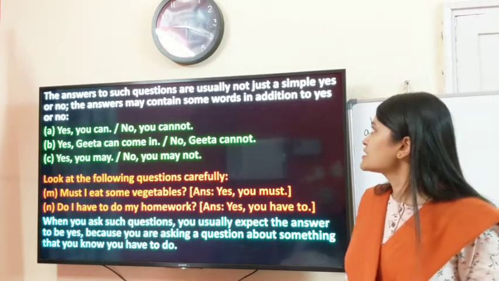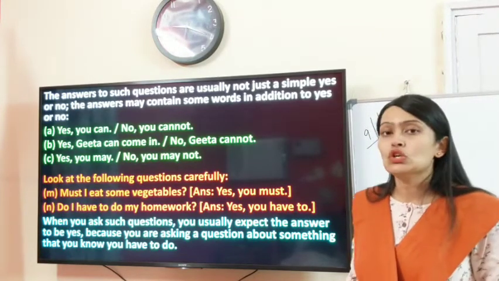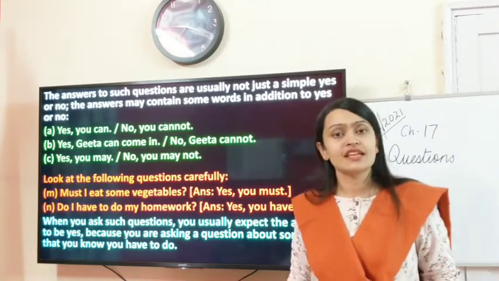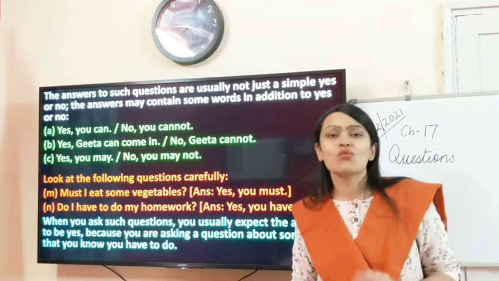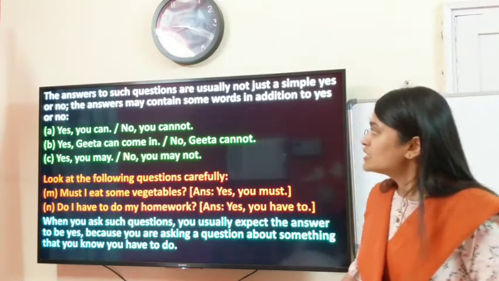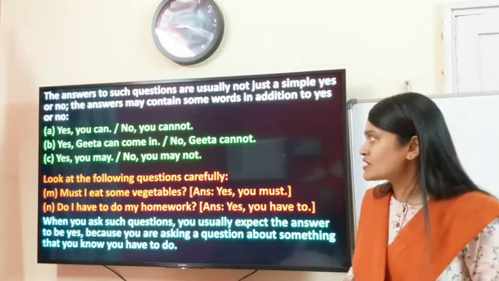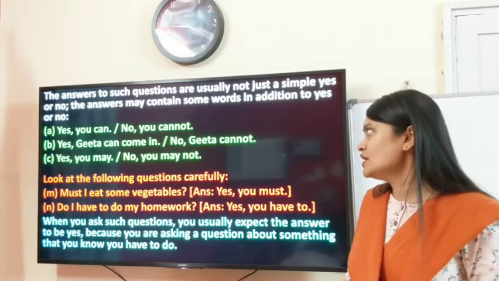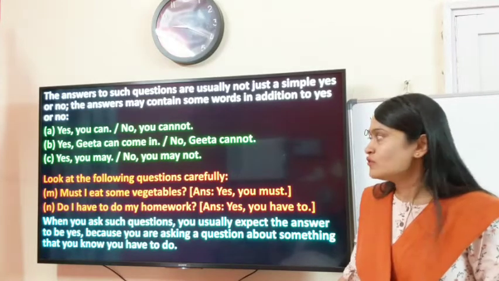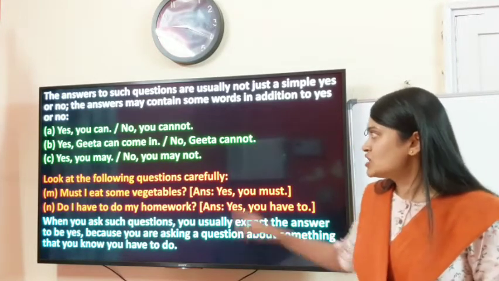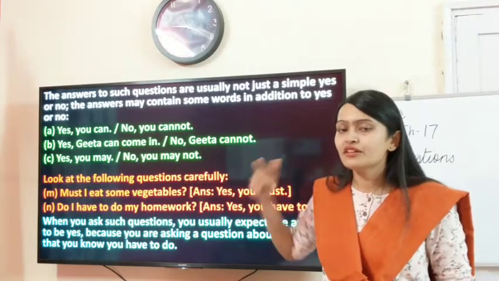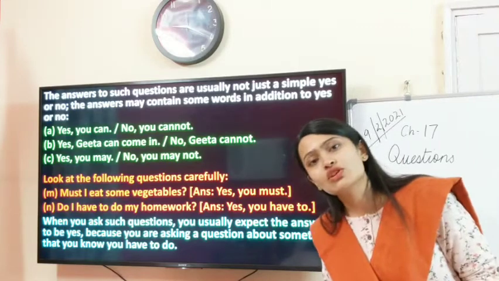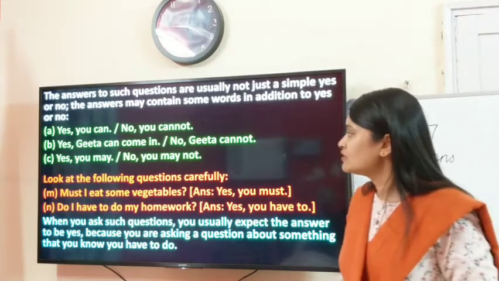The answers to such questions are usually not just a simple yes or no. The answers may contain some words in addition to yes or no. So for all the questions that we've studied till now, you cannot just say yes or no. You have to attach some words along with it. How? Yes you can, no you cannot. Yes Geeta can come in, no Geeta cannot. Yes you may, no you may not. Look at the following examples carefully. Over here they are saying you can't just say yes or no. You can add some words in order to complete your answer.